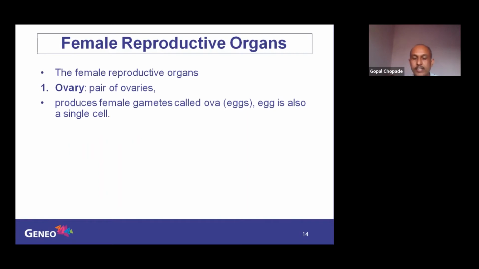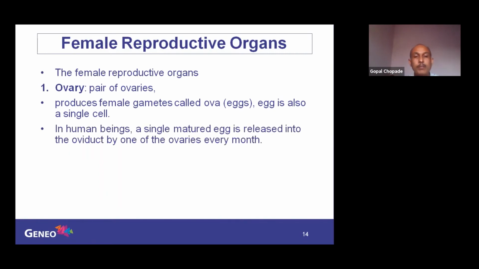So the egg is also a single cell. In human beings, only a single mature egg is produced. Only one egg is produced every month, alternately from one of the ovaries every month. But what you have seen in sperms, they are produced in millions every day from both the testes. That is the difference. Then the egg is released into the oviduct by one of the ovaries every month. Okay. Remember this. Again, you will study that in adolescence. So the menstrual cycle will come there.